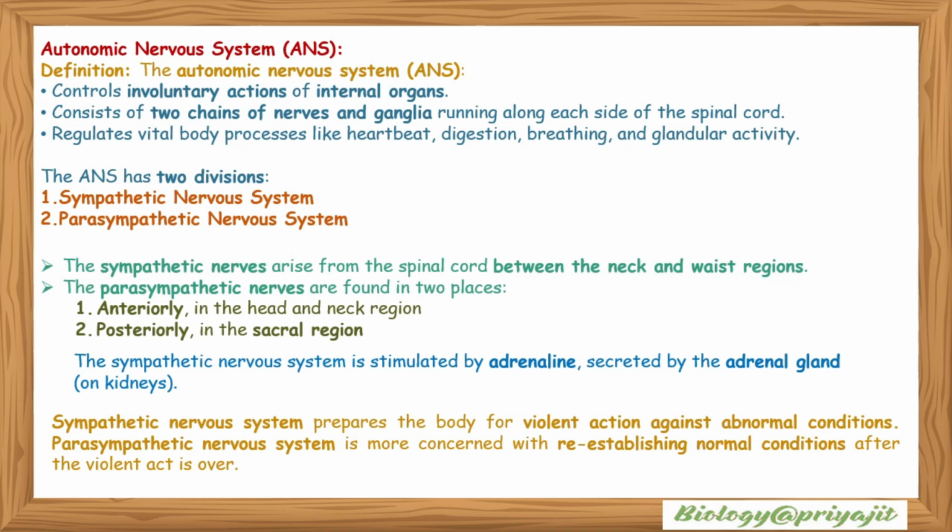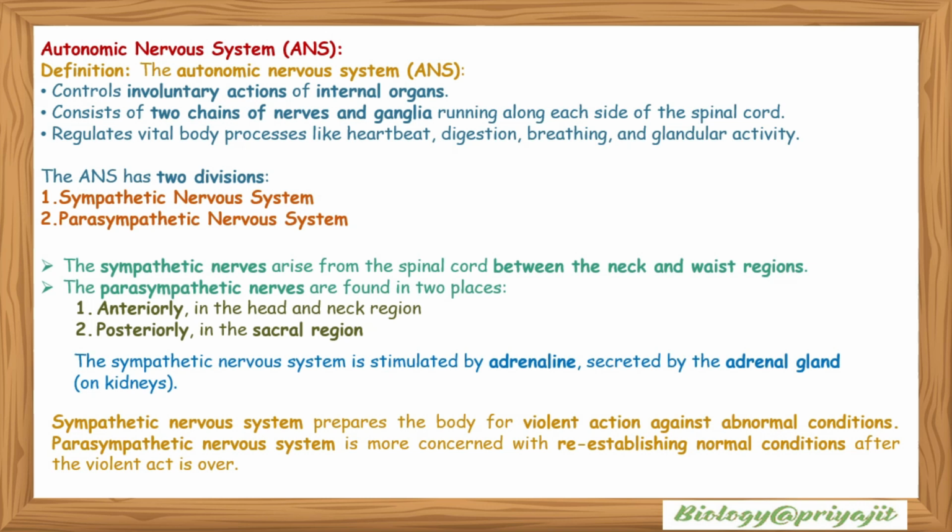Autonomic nervous system. The autonomic nervous system controls involuntary actions of internal organs. It consists of two chains of nerves and ganglia running along each side of the spinal cord. It regulates vital body functions and processes like heartbeat, digestion, breathing, and glandular activity. The ANS has two divisions: the sympathetic nervous system and the parasympathetic nervous system.